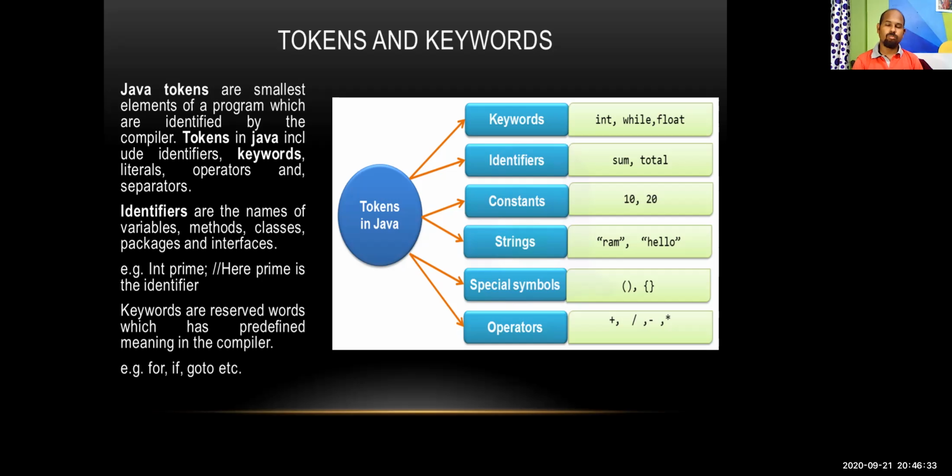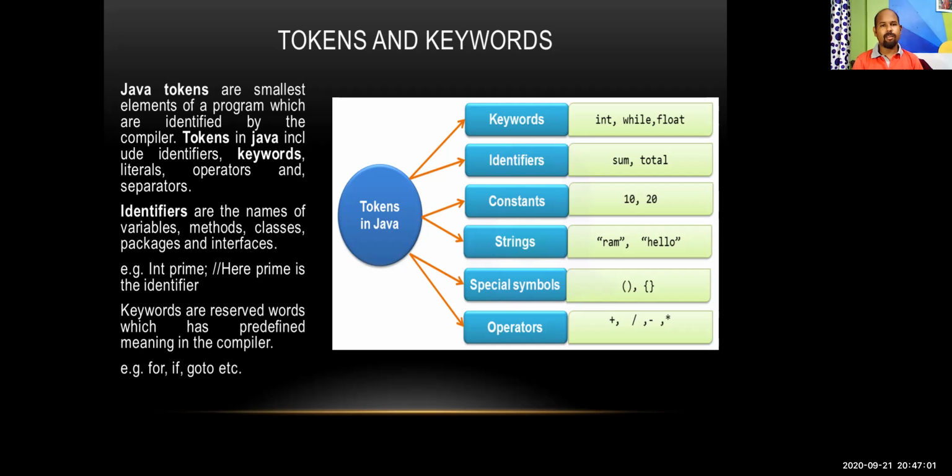So these are two basic terms, identifier and keyword, and they have a difference. An identifier is user defined; a keyword is compiler designed, already in the compiler. The user need not do anything with that, and the user cannot change the meaning of a keyword.